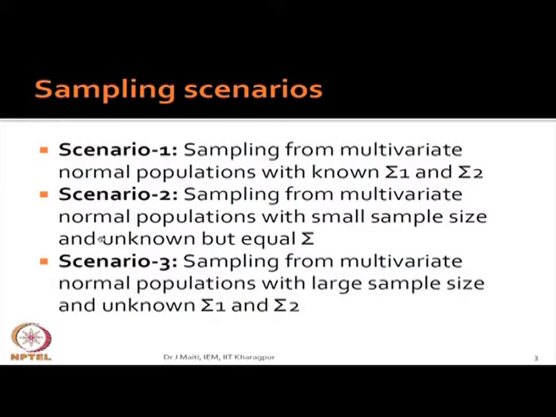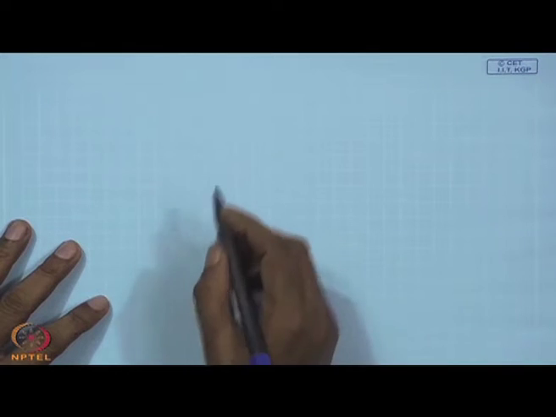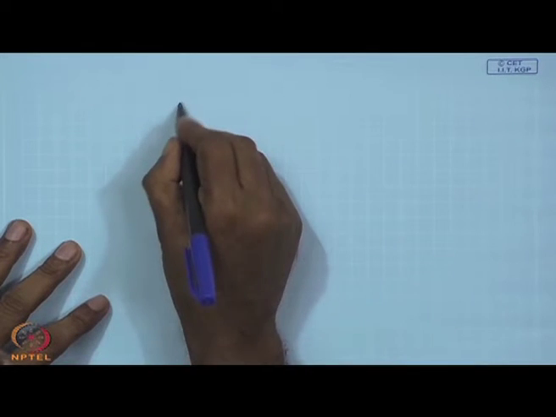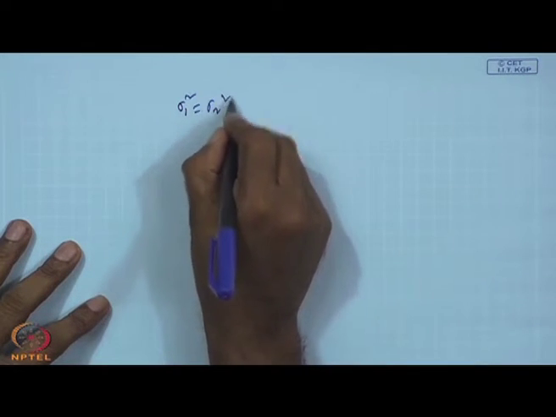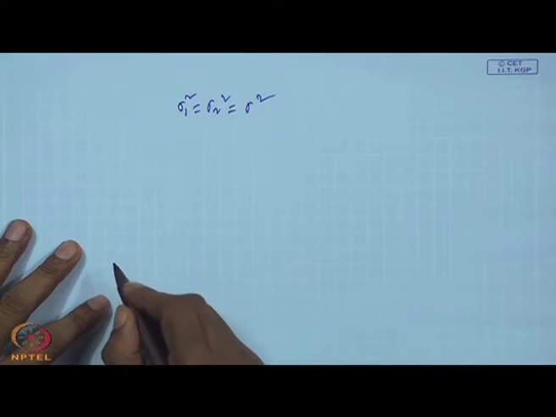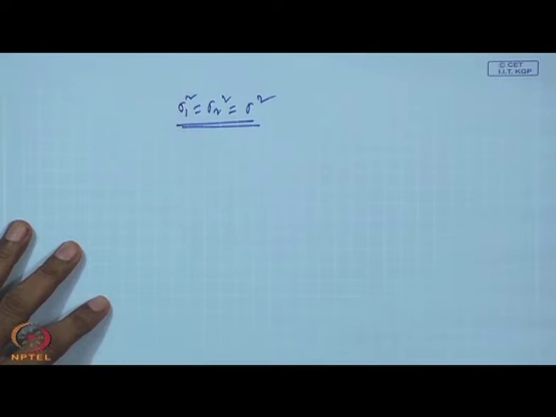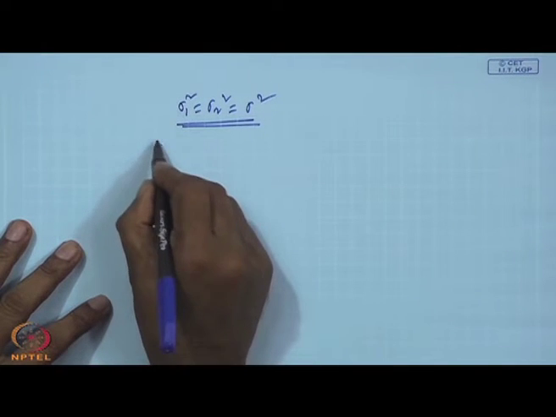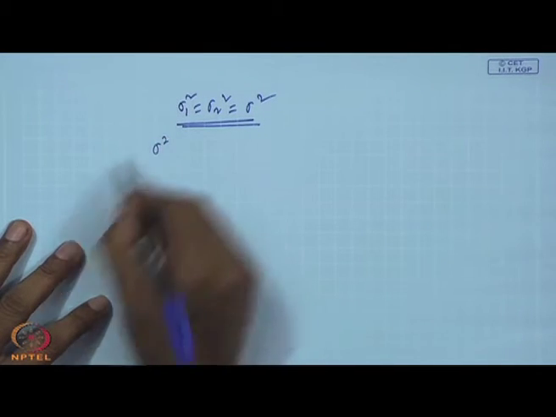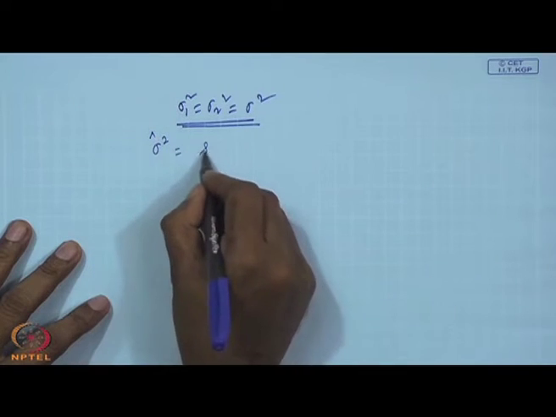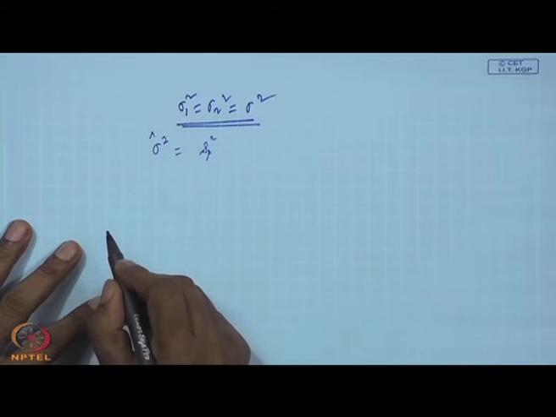Now, in the univariate case, you recall that we said if sigma 1 square equals sigma 2 square equals sigma square, then we have used a certain estimate of sigma square. What is this? We say S_P square.